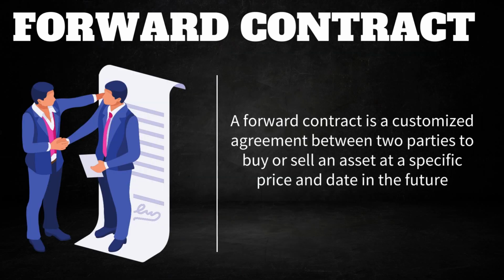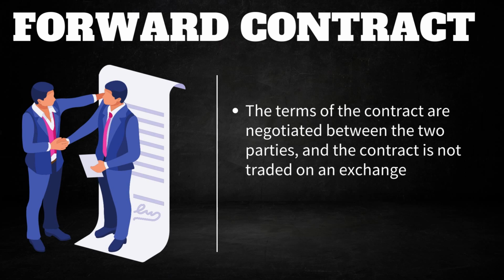A forward contract is a customized agreement between two parties to buy or sell an asset at a specific price and a date in the future. So basically what happens in this forward contract is the contracts are negotiated between two parties and it is not traded on exchange. So the price can be negotiated, the date can be negotiated, everything can be negotiated or customized according to the buyer or seller.